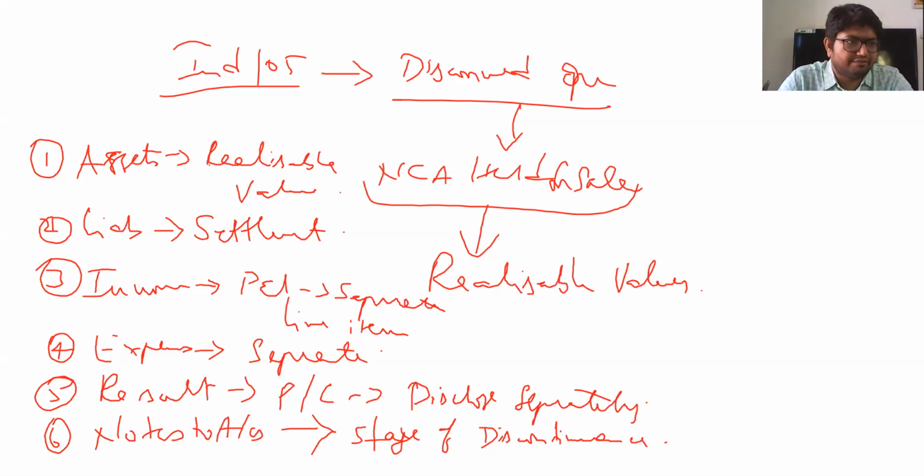So what else do we have? AS25, did we do or not? Okay, interim financial reporting.